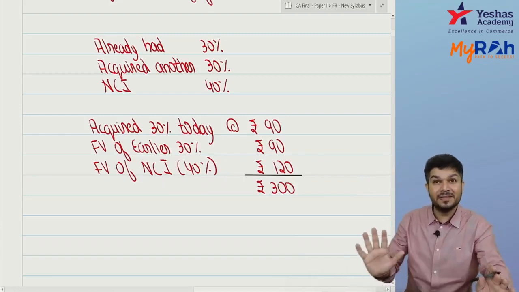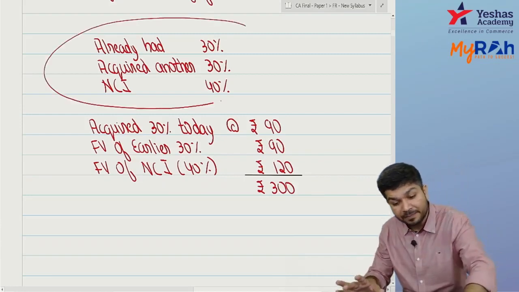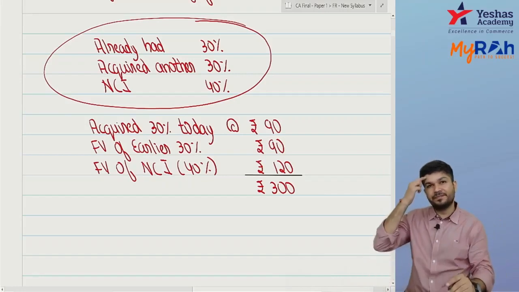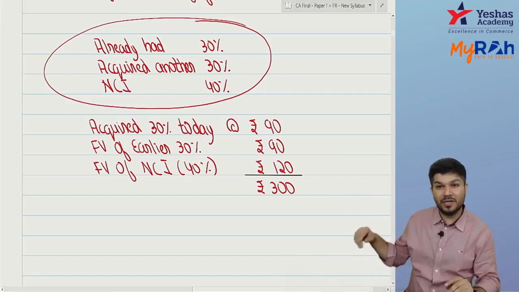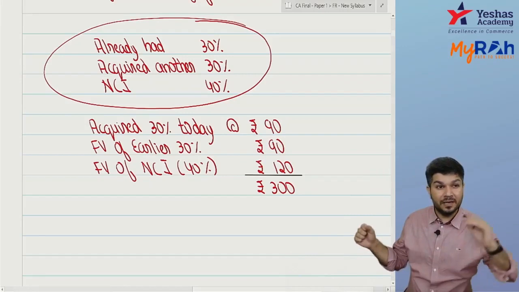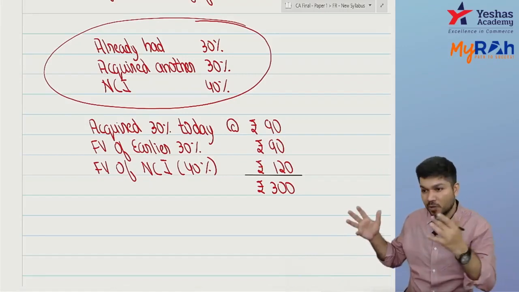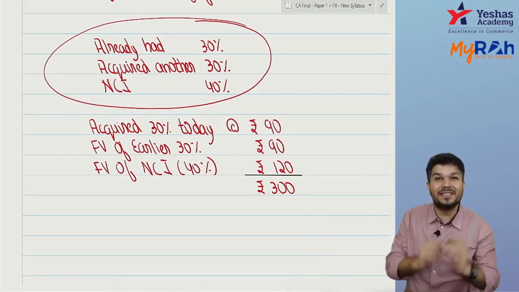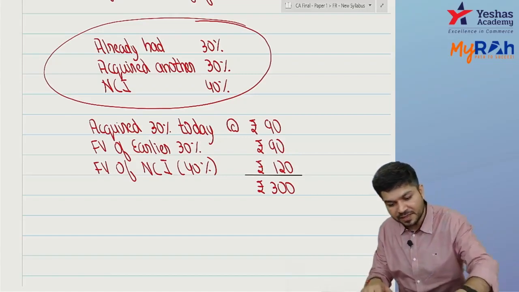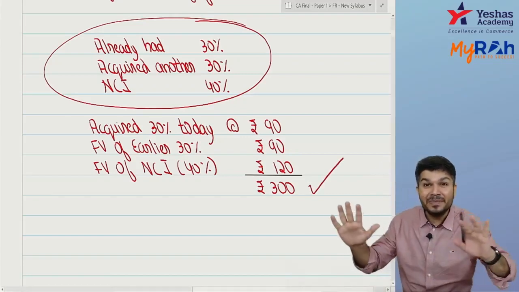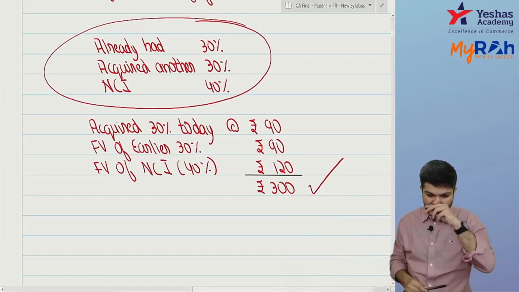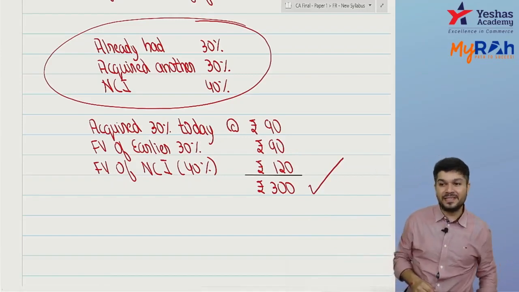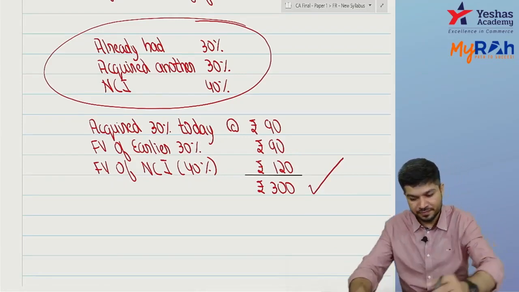Can I say this is the value of 100% of their business? The 30% which I acquired is worth 90 today. The earlier 30% which I am having is also worth 90 today. And 40% NCI is 120 today. So can I say this is nothing but the entire business's worth? This is the entire business worth, yes, no?